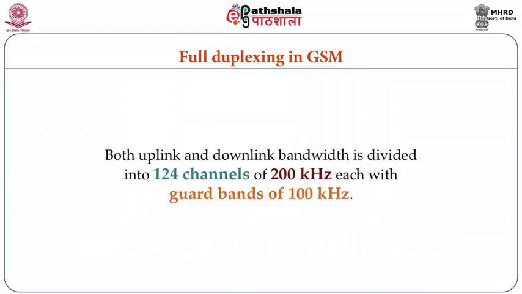Both uplink and downlink bandwidth is divided into 124 channels of 200 kHz each, with guide bands of 100 kHz. I am sure that you must have got the same answer from the formula which I just gave you. The guide band is 100 kHz, each channel is 200 kHz, and the bandwidth of GSM is given. So the number of channels is 124.